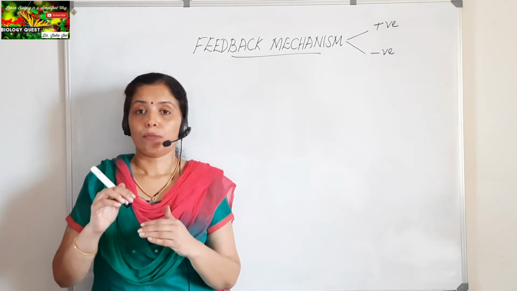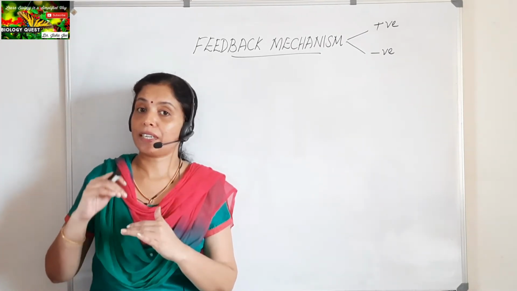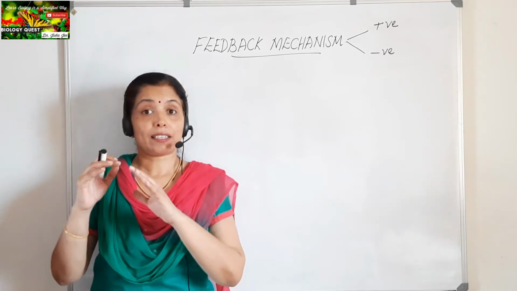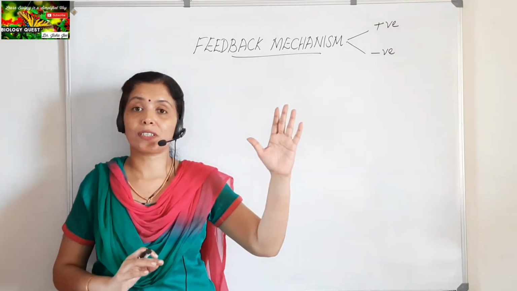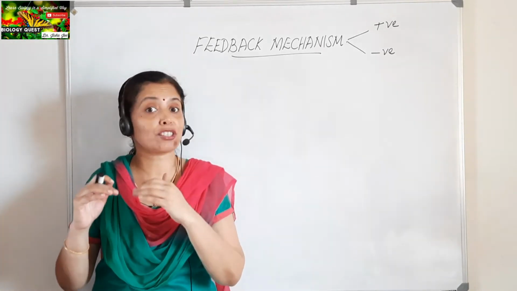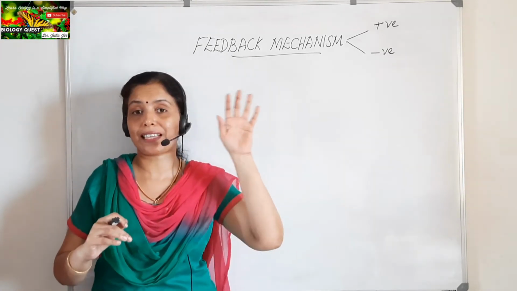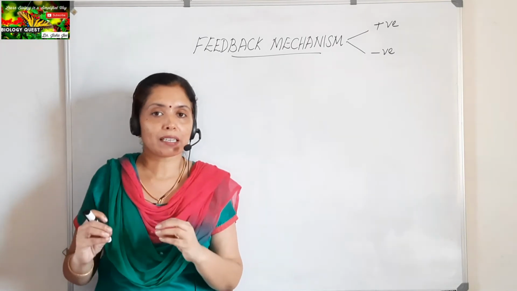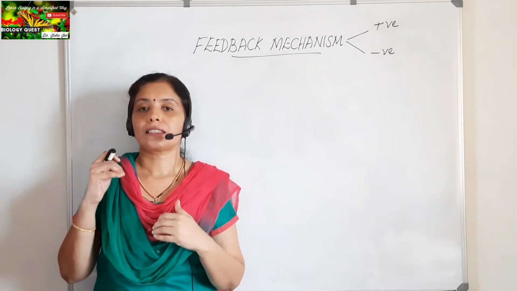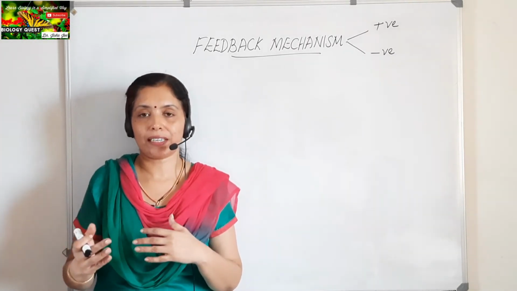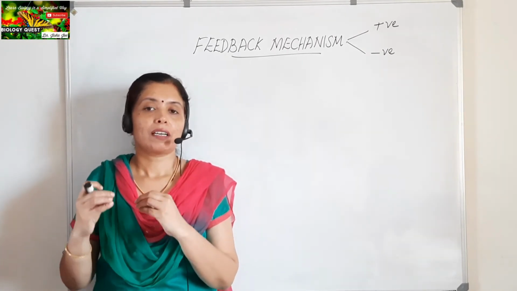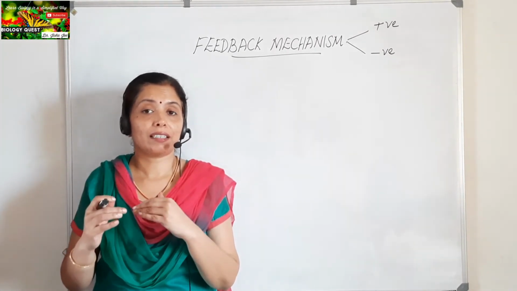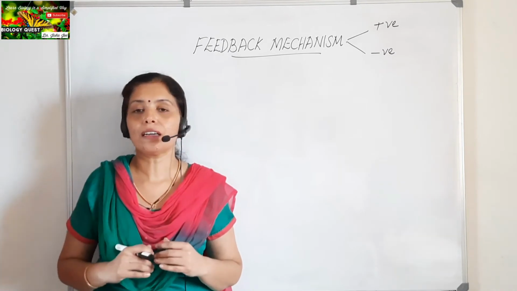So what have you seen? When the glucose level in the blood goes high, suddenly the information will be sent to the brain that it is dangerous and has to be brought down. So the brain will send the message to the specific gland, which is the pancreas. The pancreas starts secreting insulin, and insulin helps to check the rise of sugar level in the blood.